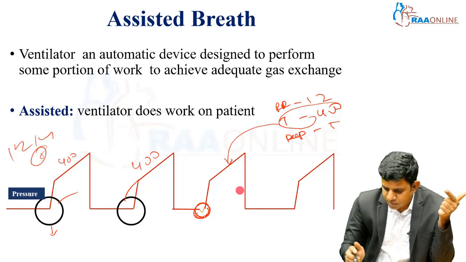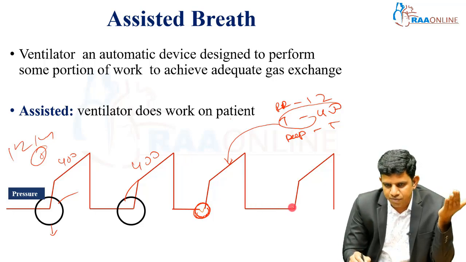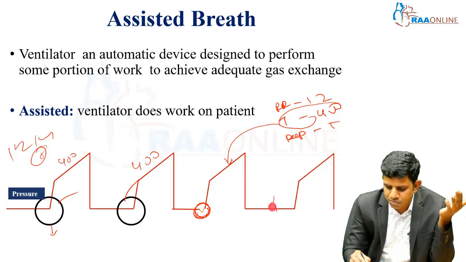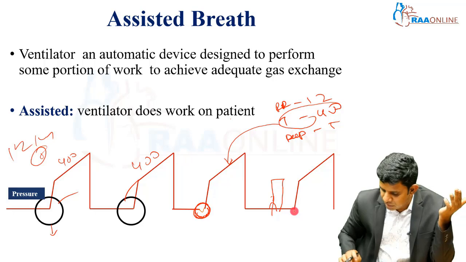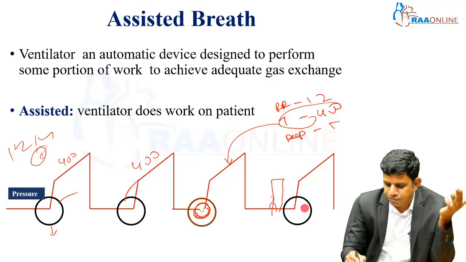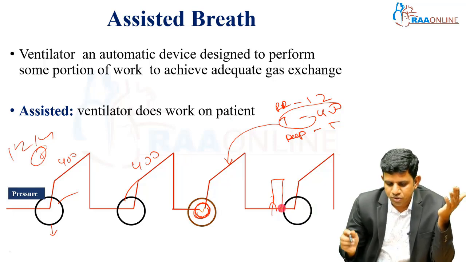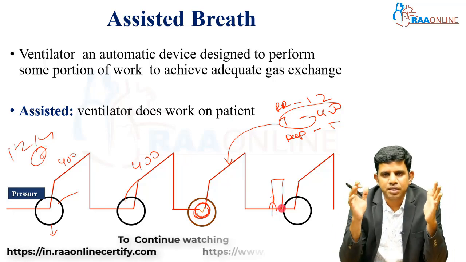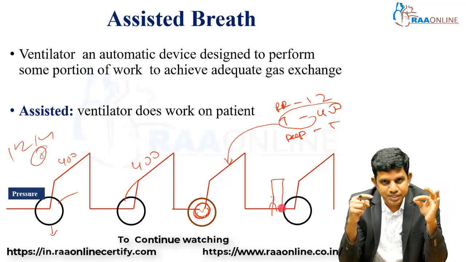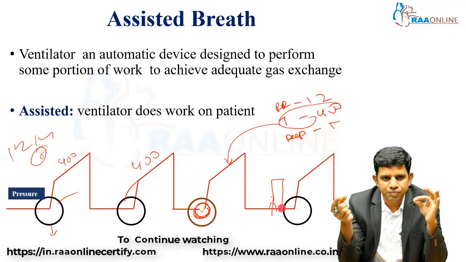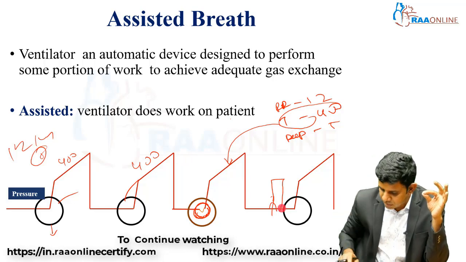For the next breath, the ventilator will wait. If the patient takes any spontaneous breath here, the ventilator will give one more assisted breath. Otherwise, the ventilator will give the next breath at the fixed time. So assisted breaths are where the patient triggers the breath and the ventilator does the work on the patient. It's an assisted breath.